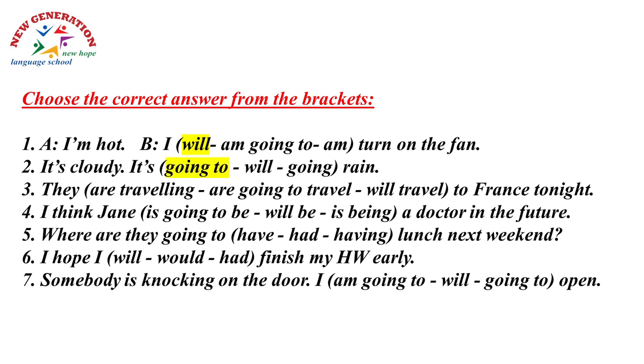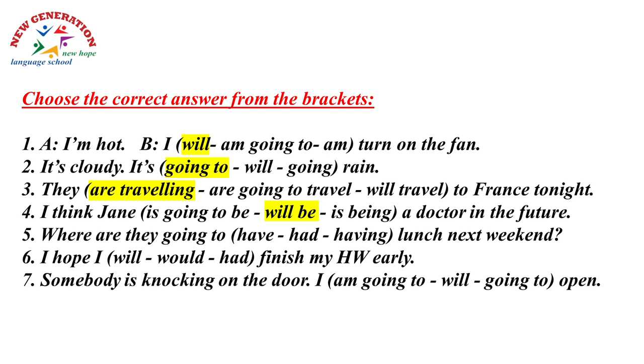They space to France tonight. They have arranged it. They have bought the tickets. So let's use the present continuous. They are traveling. I think Jane space a doctor in the future. Am I sure about that? No, of course. So I'm gonna use will. This is a prediction without an evidence, because maybe Jane doesn't like being a doctor, so she is gonna join the faculty of engineering, for example.